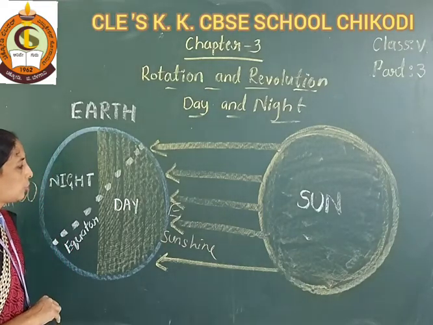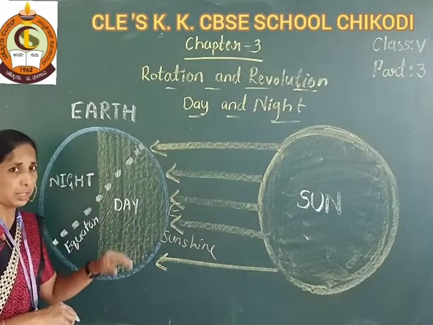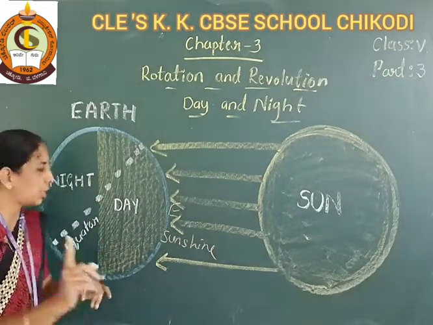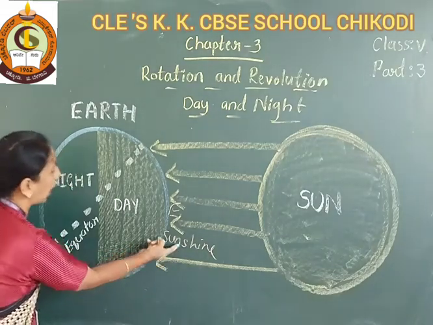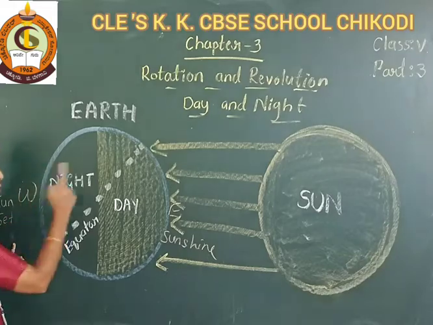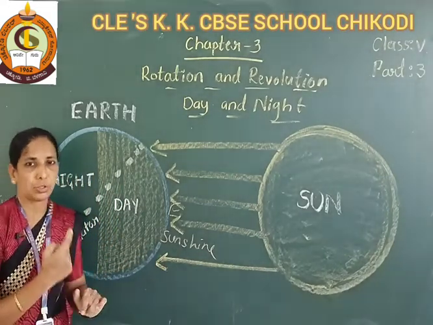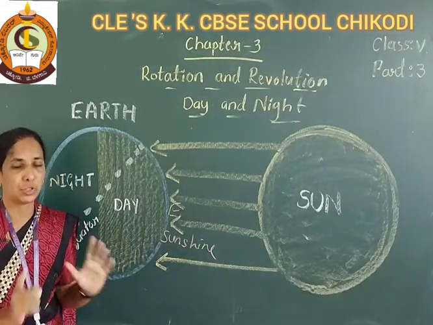And see here students, the length of the day is measured from sunshine to sunset.